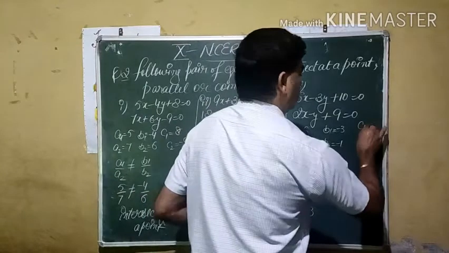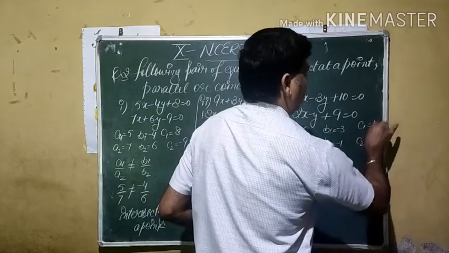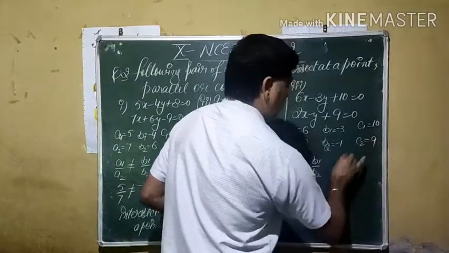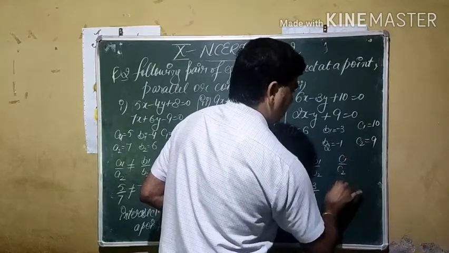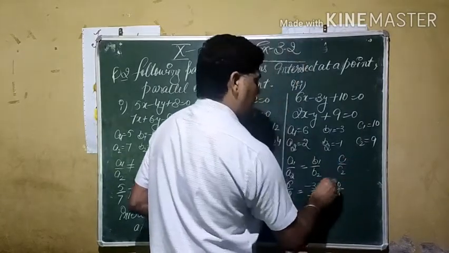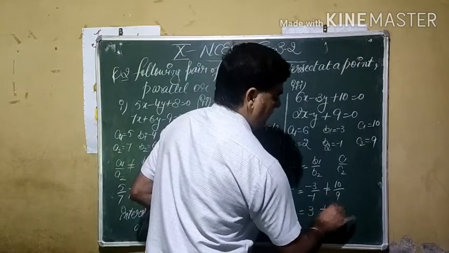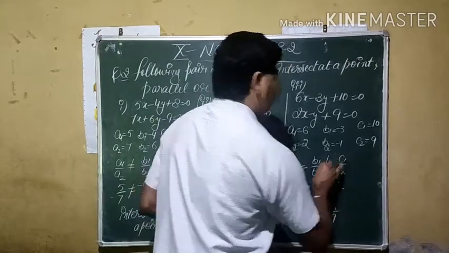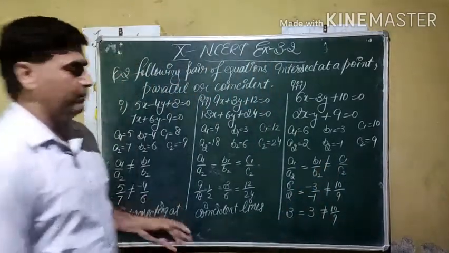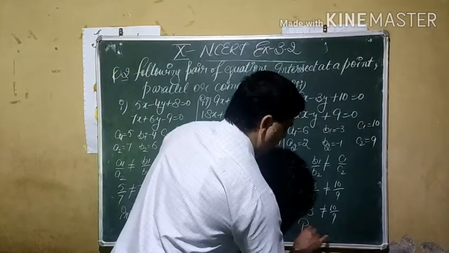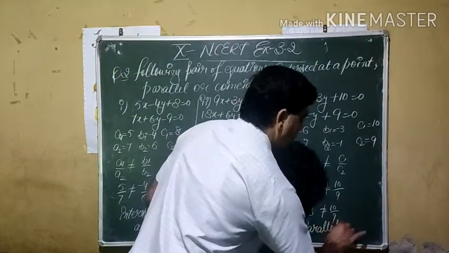Now we have to check for the third one. C1 is given by 10, C2 is given by 9. C1 by C2 becomes 10 by 9, not equal to the third one. It means the first two ratios are the same, the third is different. These types of lines are known as parallel lines.